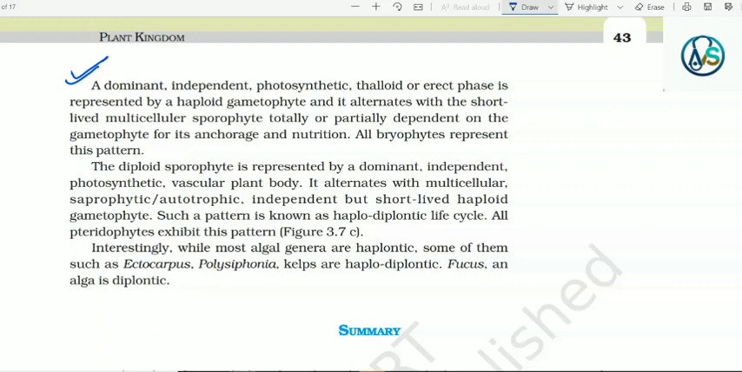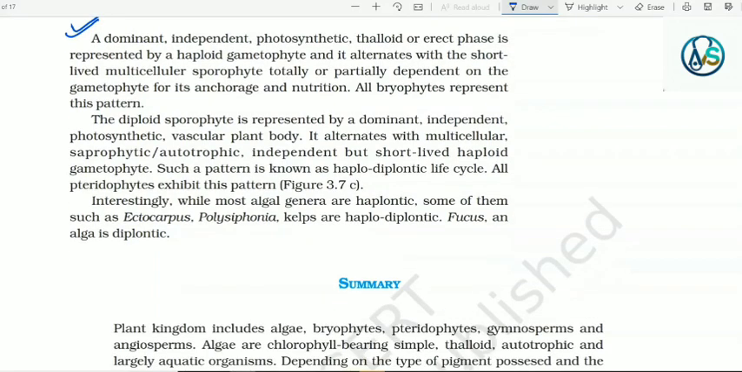The diploid sporophyte is represented by a dominant, independent, photosynthetic, vascular plant body. It alternates with multicellular, saprophytic or autotrophic, independent but short-lived haploid gametophyte. Such a pattern is known as haplodiplontic life cycle. All pteridophytes exhibit this pattern. Diagram 3.7c. Interestingly, while most algal genera are haplontic, some of them such as Ectocarpus, Polysiphonia and kelps are haplodiplontic. Fucus, an alga, is diplontic.